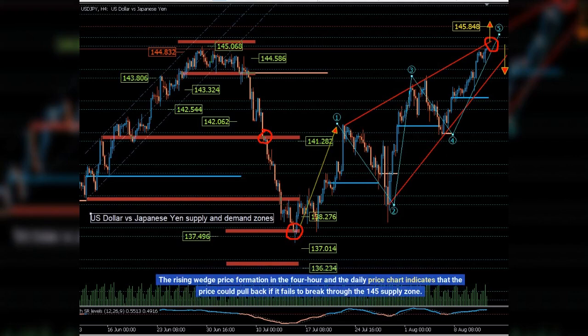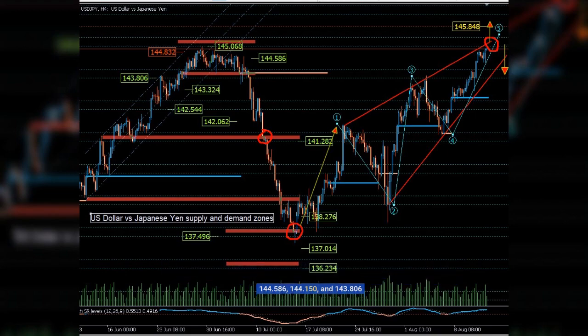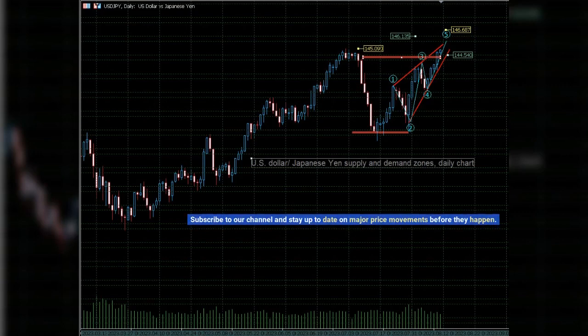The rising wedge price formation in the 4-hour and the daily price chart indicates that the price could pull back if it fails to break through the 145 supply zone. Major levels to watch to the upside are 146.330, 145.848, 145.068, and to the downside, 144.586, 144.150, and 143.806.